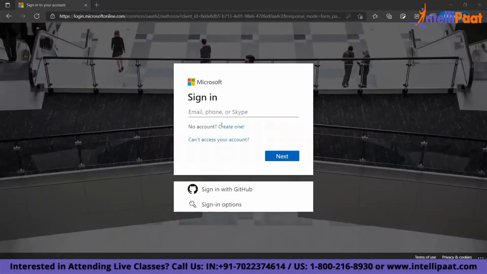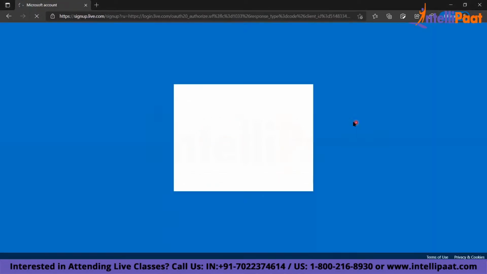So here you can provide your Outlook email. Always remember, do not use a Gmail. Do not use any other Yahoo account. Always create one Outlook account. Click on create one. Do not use Gmail or any other IDs. Please create one Outlook account. Click on create one and create a new Outlook account.